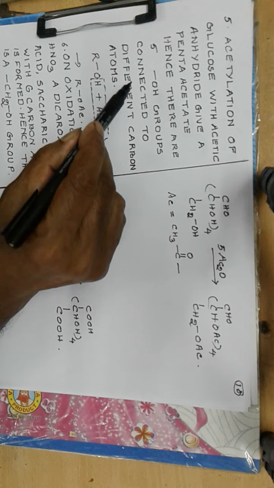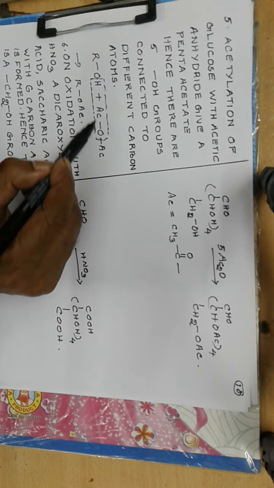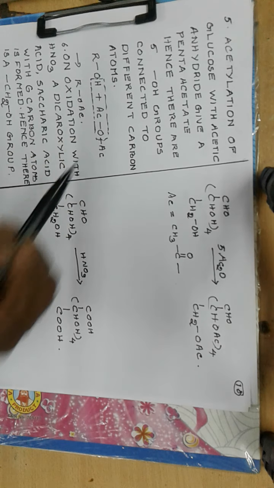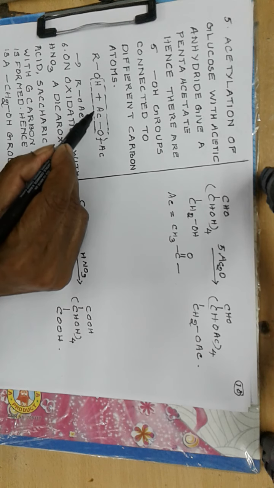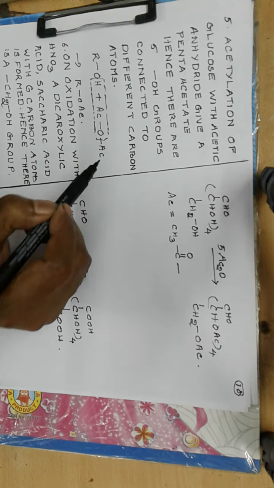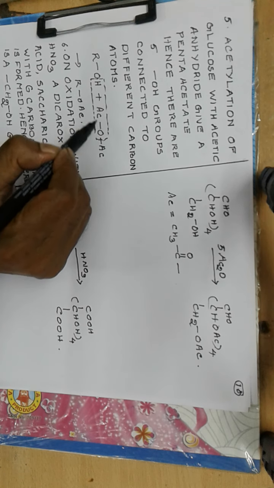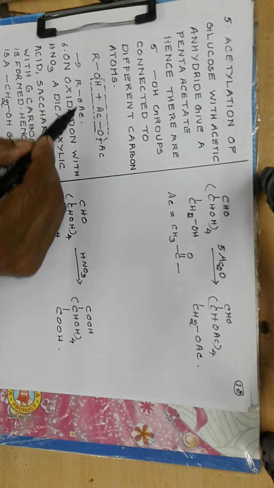The reaction between acetic anhydride, here written as AcOAc, where Ac stands for a CH3CO group, and the OH group: AcO combines with H to remove HOAc, that is CH3COOH, and we get ROAc, the acetylation product.